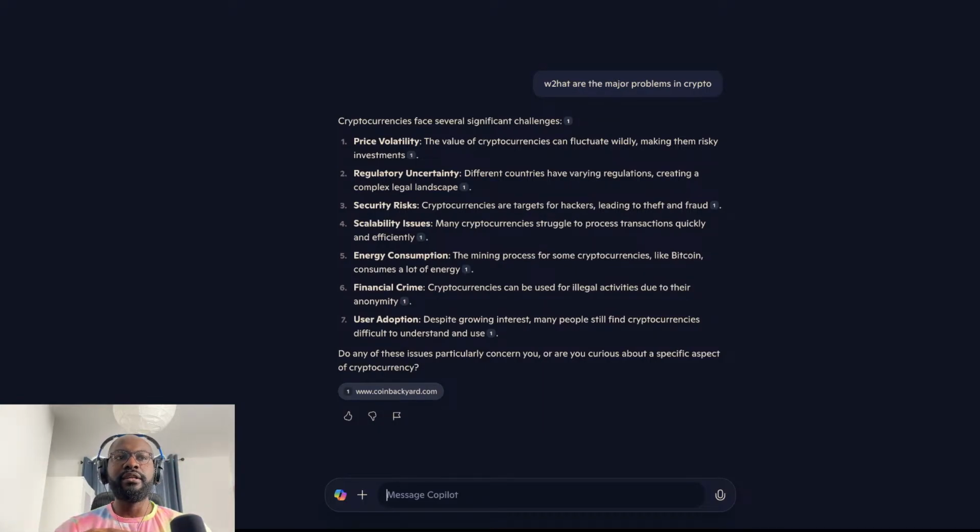So in this series, our focus is going to be on these three: security risk, scalability issues, and user adoption. And what we're going to do in this series is break down and go into CoinMarketCap, and look for crypto projects that are solving these three problems. And now we'll scale down, we'll bring out a lot of cryptos, we'll do analysis to see which one has high potential for growth, which one is pretty much going to zero.